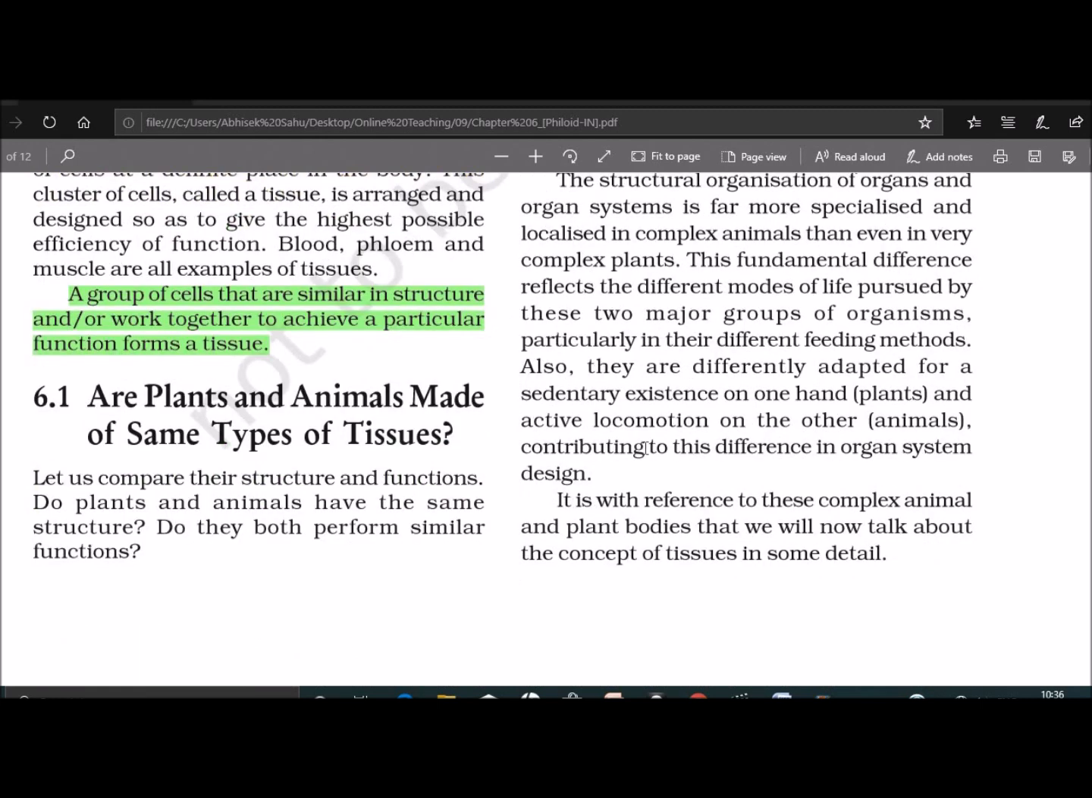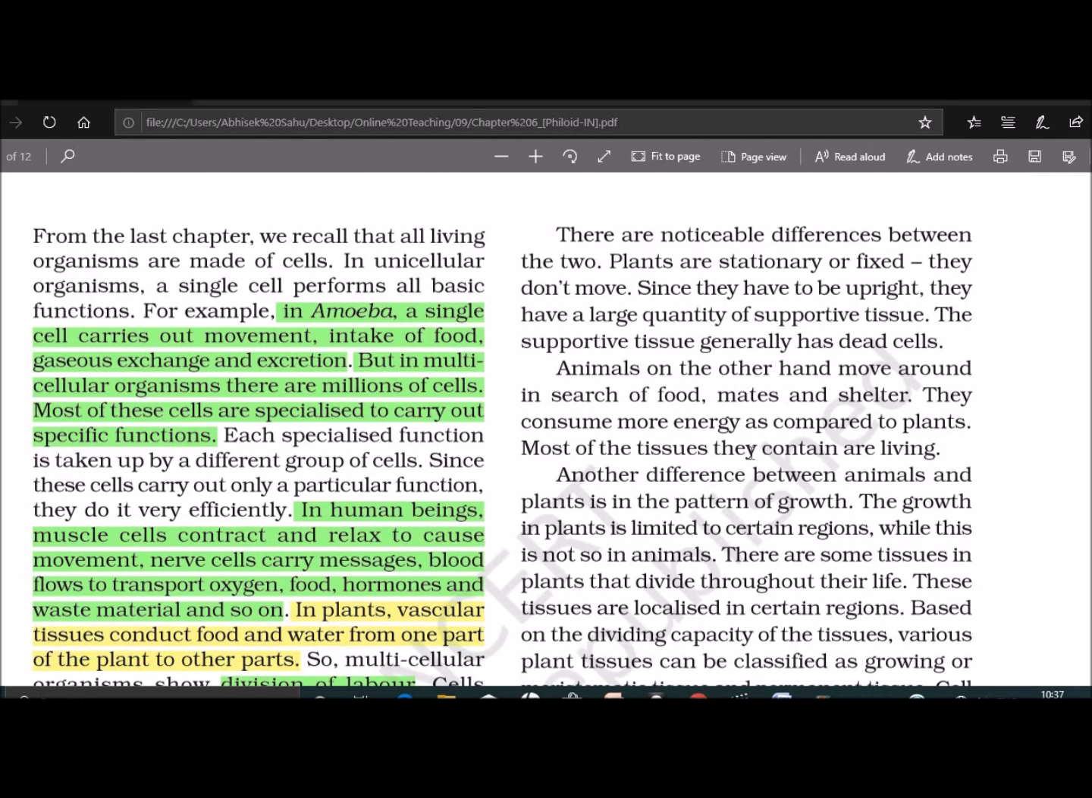Here the question arises: are plants and animals made up of the same type of tissue? No, there is a noticeable difference between the two. Plants cannot move, and growth in plants is limited to certain regions. But animals move around in search of food, mate and shelter, and cell growth in animals is more uniform.